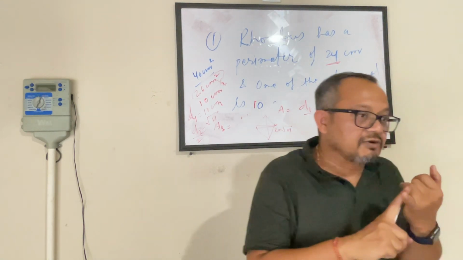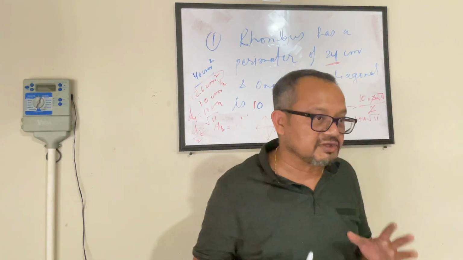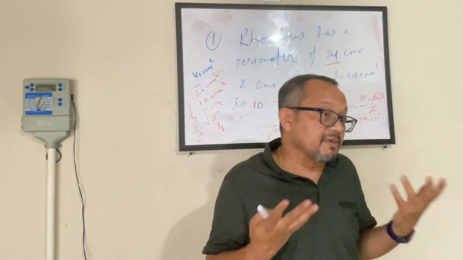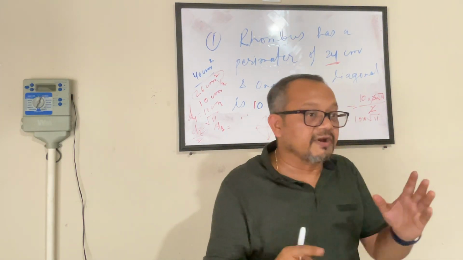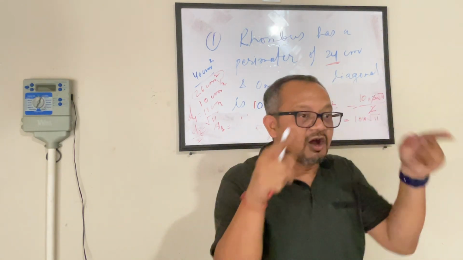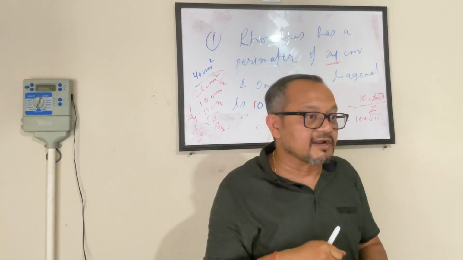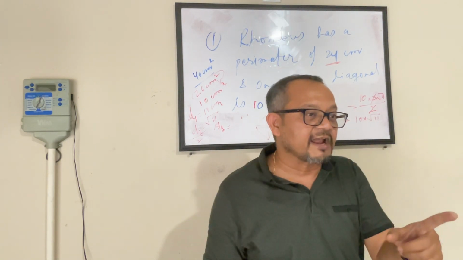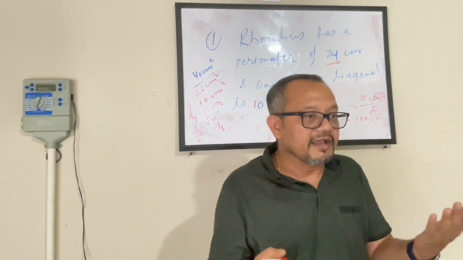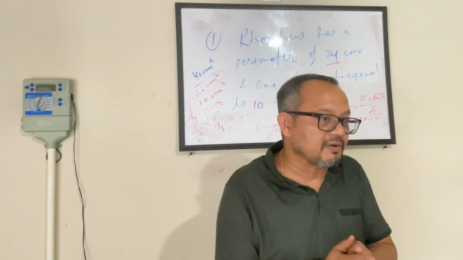So, a quick recap. What we did today, we learned how to derive the area of a rhombus. That is the first thing. You don't have to memorize it, but if you memorize it, it makes you do it faster. Otherwise, just draw the picture of a rhombus. You'll be able to recall that a rhombus is made of 4 congruent right angle triangles, and one right angle triangle's area, you just multiply by 4. That gives you d1 into d2 by 2. So that is another way of remembering it.